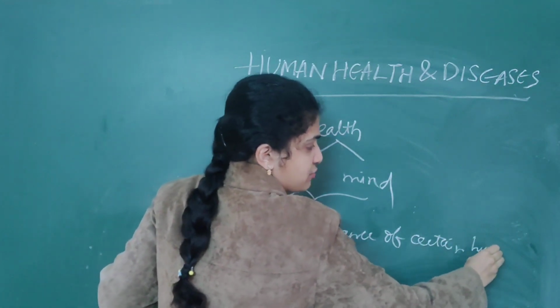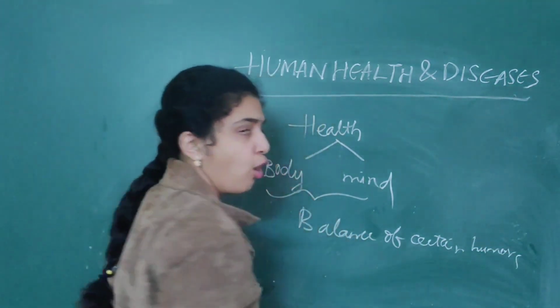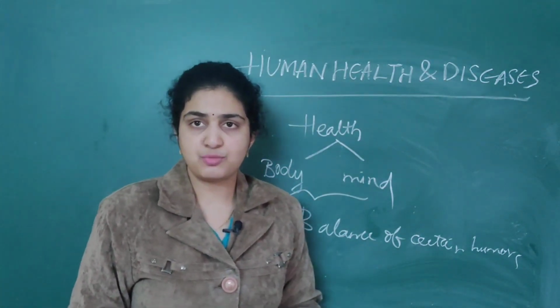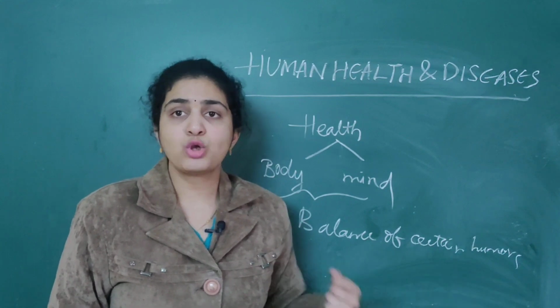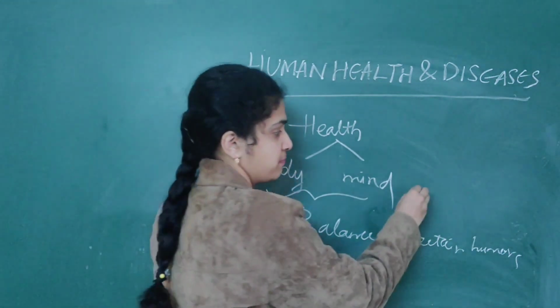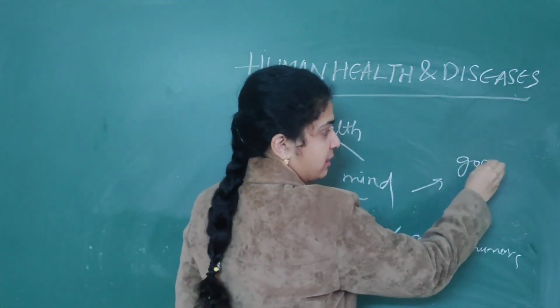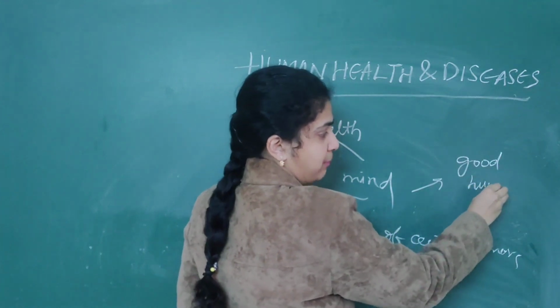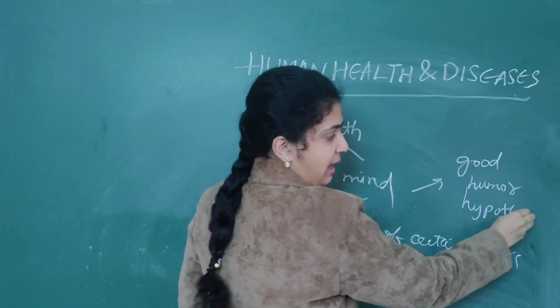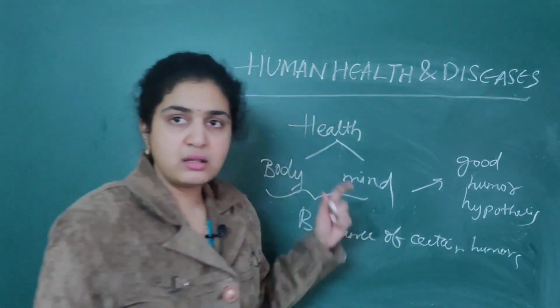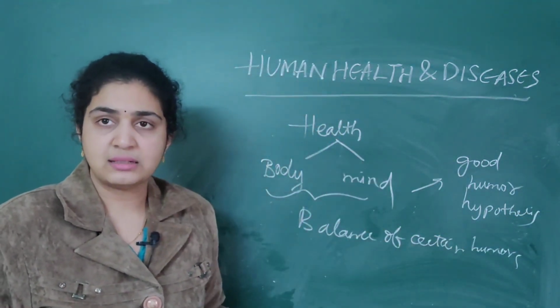Now, balance of certain humors means what? All are good humors only which we see. So this full concept was called the good humor hypothesis. It is just a hypothesis, not an exact definition of health.